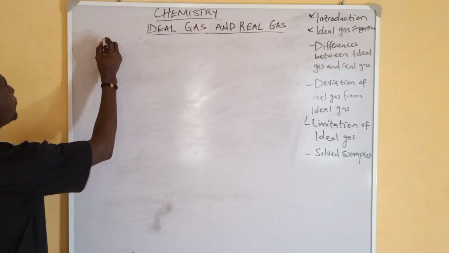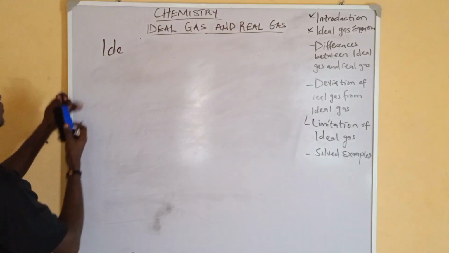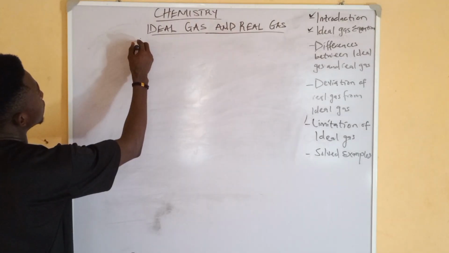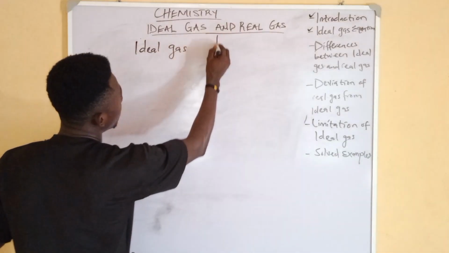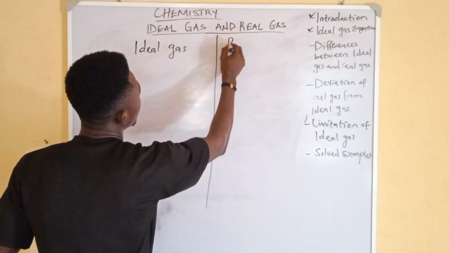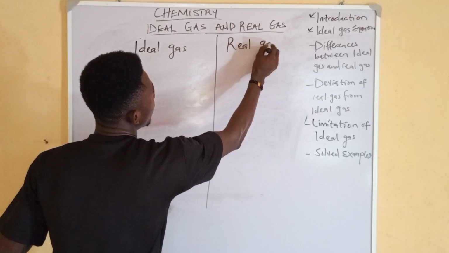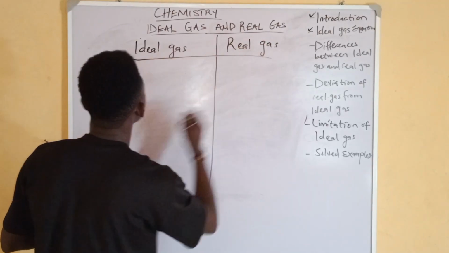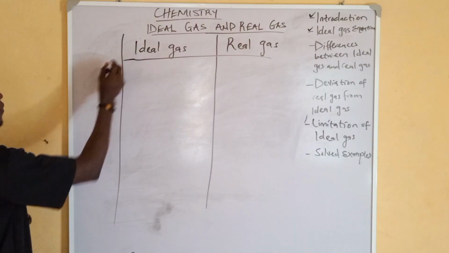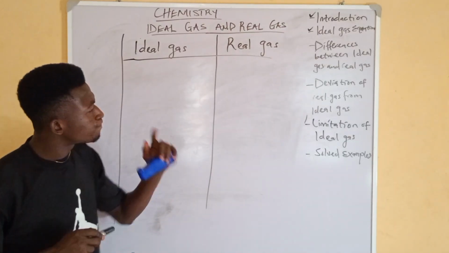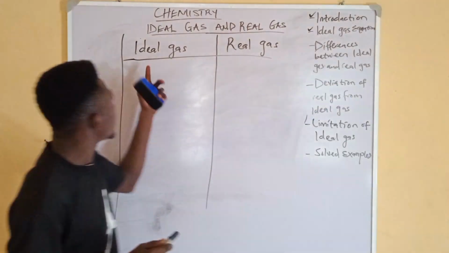All right, so we have ideal gas, then real gas.